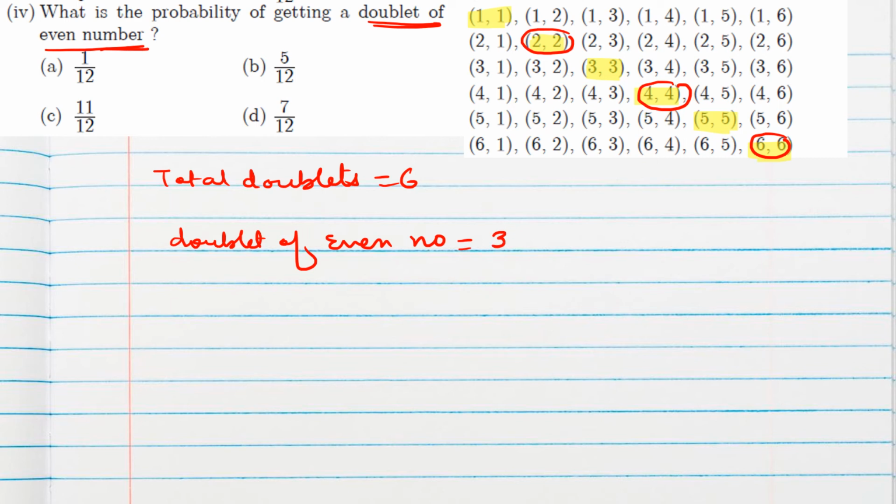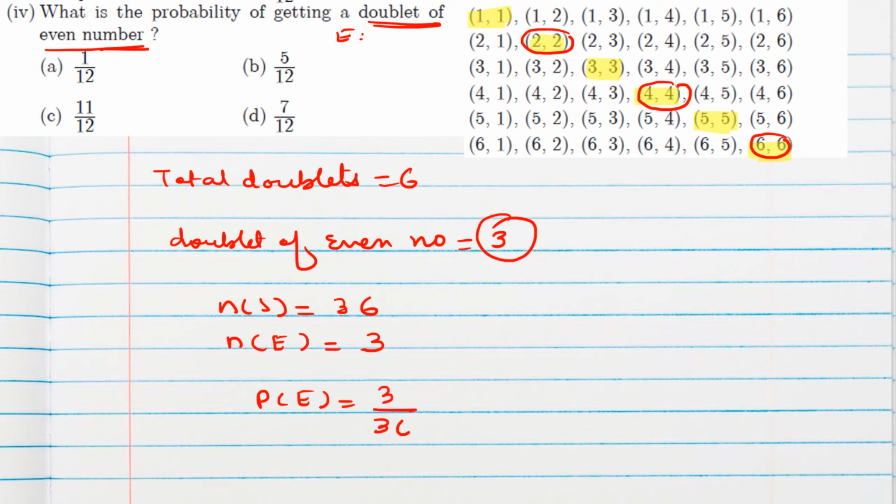So n of s, that means total outcome, is 36. But if we suppose e is the event of getting a doublet of even number, our favorable outcome will be 3, isn't it? So probability of the given event is n of e by n of s, that is 3 by 36, which is 1 by 12, which is in option A.